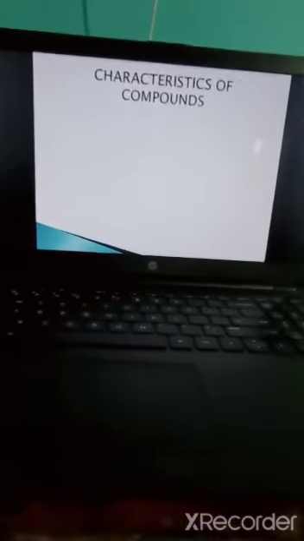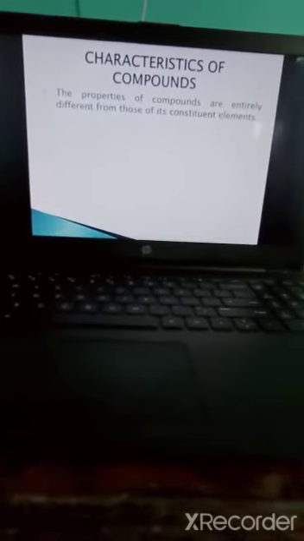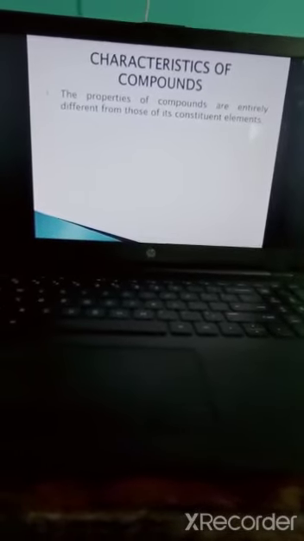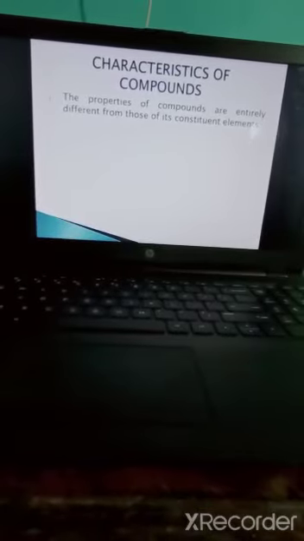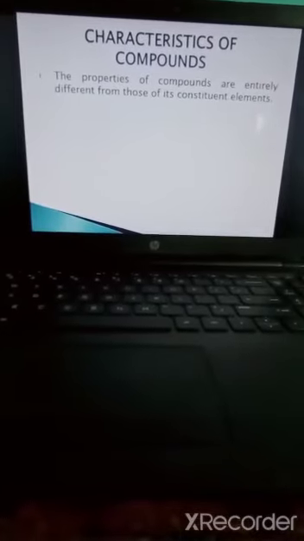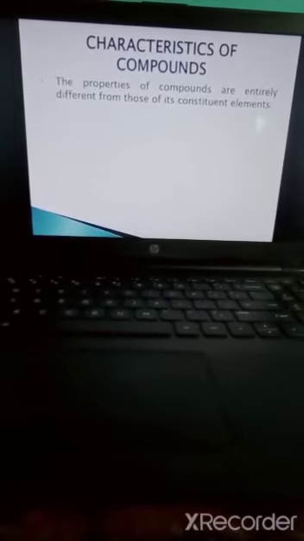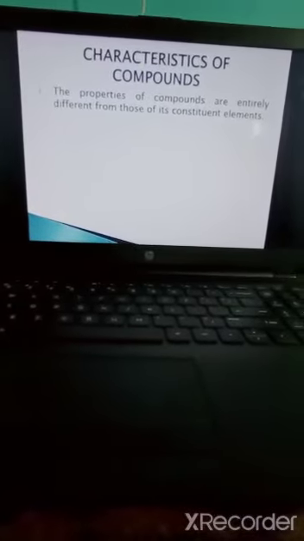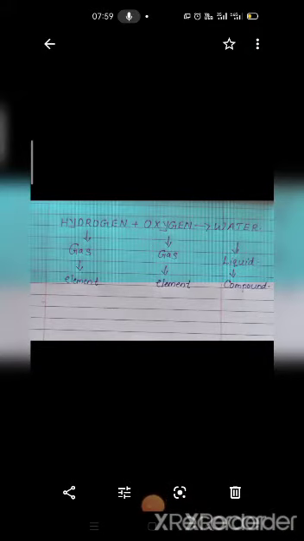So the first characteristic property is: the properties of compounds are entirely different from those of its constituent elements. What is the first characteristic property? The properties of compounds are entirely different from those of its constituent elements. For explaining that, we will take this as an example. Earlier we said water is a compound. It is formed from hydrogen and oxygen. Okay. So, what was the first characteristic of compounds? The properties of compounds are entirely different from those of its constituent elements.